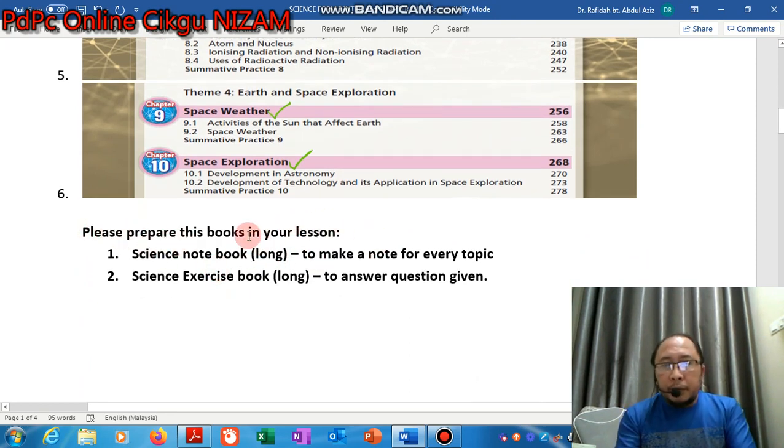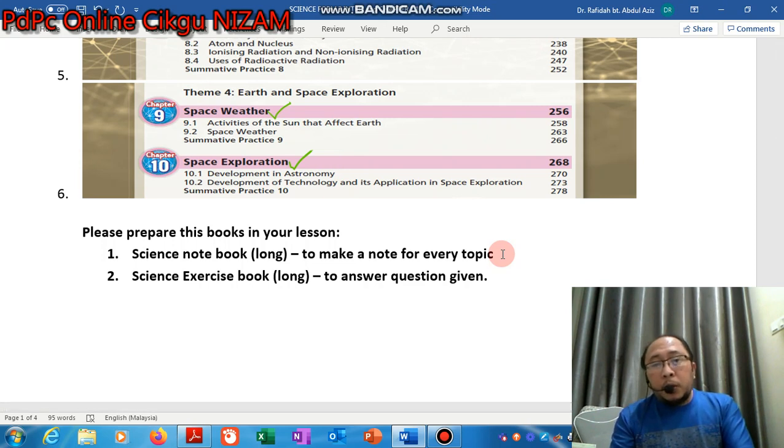So before we proceed with our lesson, I want you to prepare these books. Please prepare these books for your lesson. So the first one is a science notebook. Okay, I prefer to use the long one. This science notebook is to make notes for every topic. So after we have finished discussing that topic or subtopic, you have to make your own notes on your own based on what we have learned.